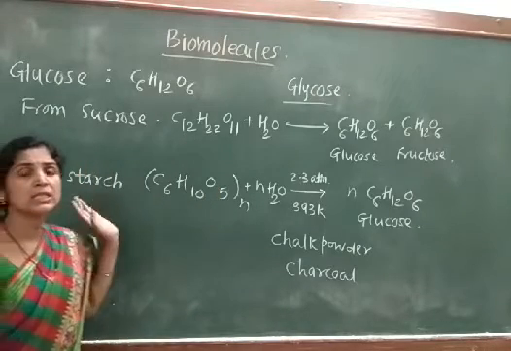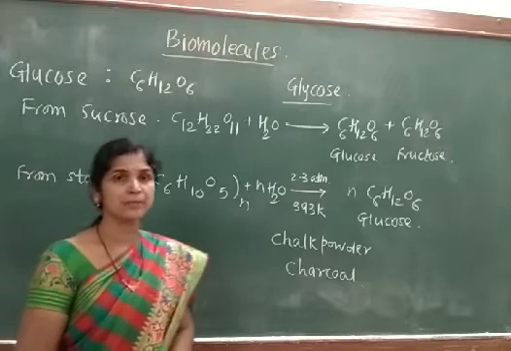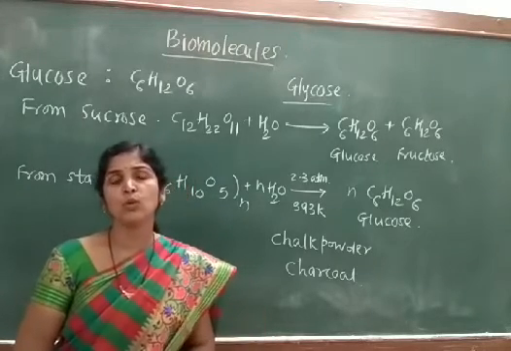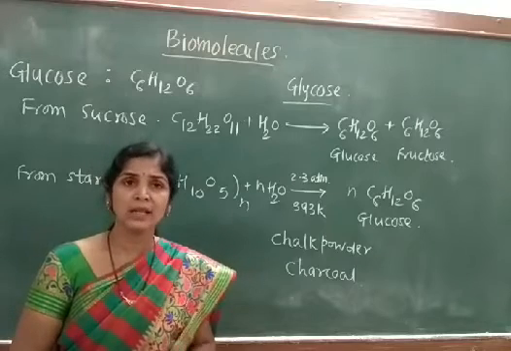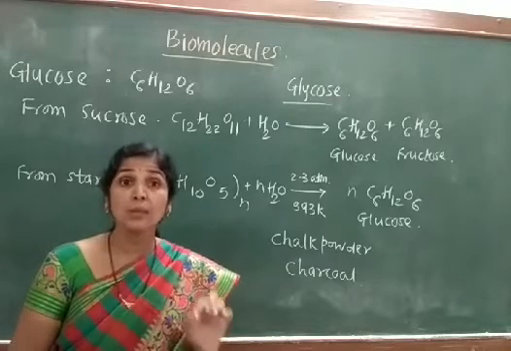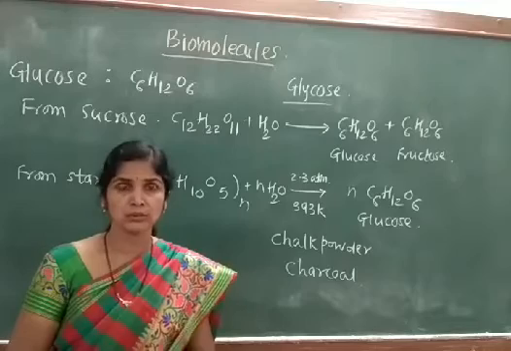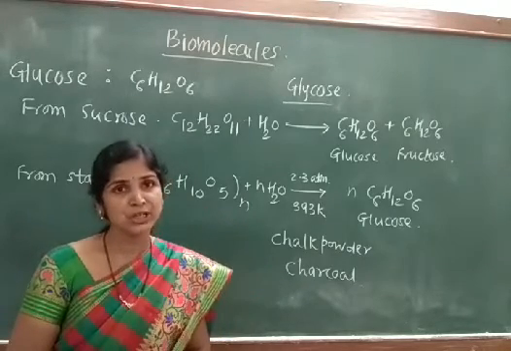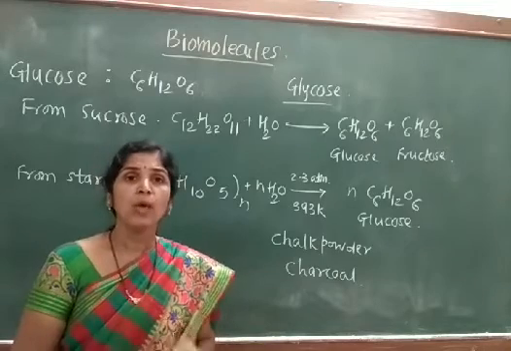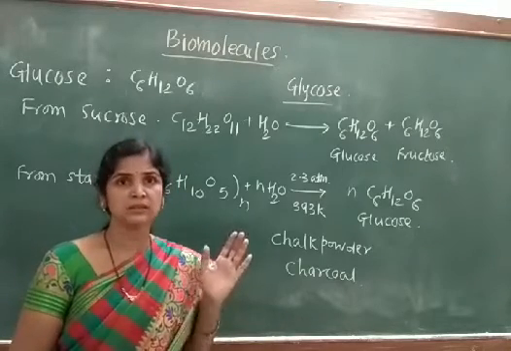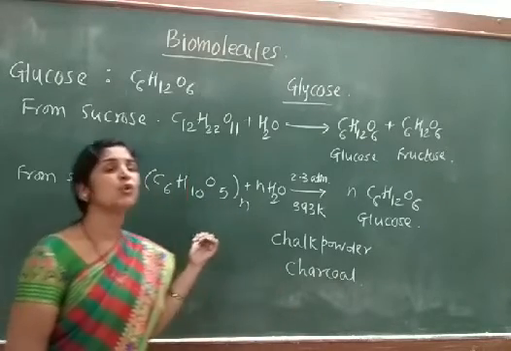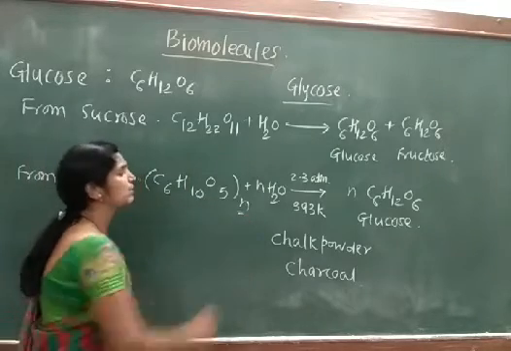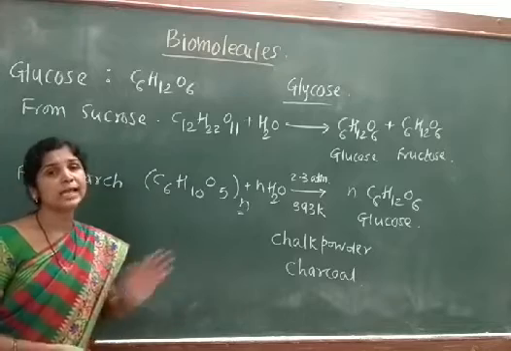So starch is an example of a polysaccharide, where we are saying that when glucose has to be prepared on a large scale, starch is used, and hence it is also known as the commercial method of preparation. When we consider starch, it has the general formula (C6H10O5) taken n times. It is a polysaccharide molecule.